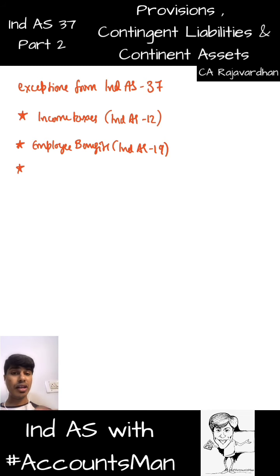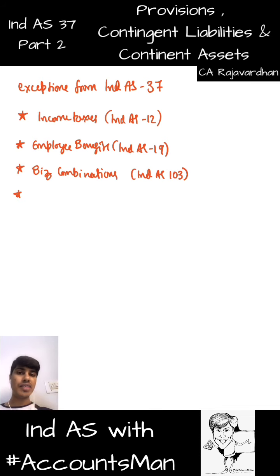And again with regard to business combinations, if any provisions or contingencies arise, you would deal with them as per Ind AS 103, and you would never refer to Ind AS 37. The same happens with insurance contracts, which are covered under Ind AS 104. All these are items specifically covered by a separate standard. When there is a separate standard covering it, you need not cover it under a generic standard like this. You get that? So a specific rule definitely overrides the general rule.